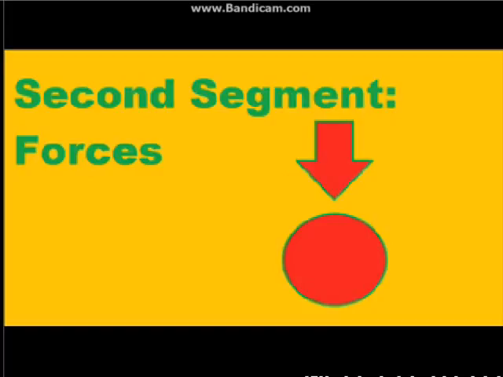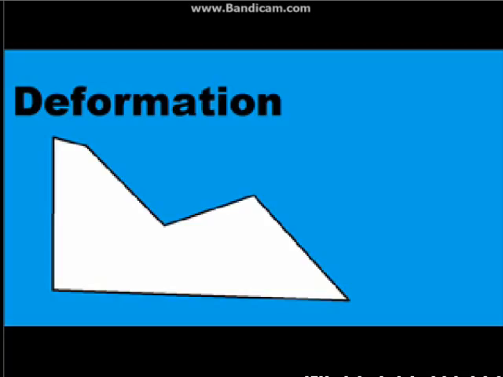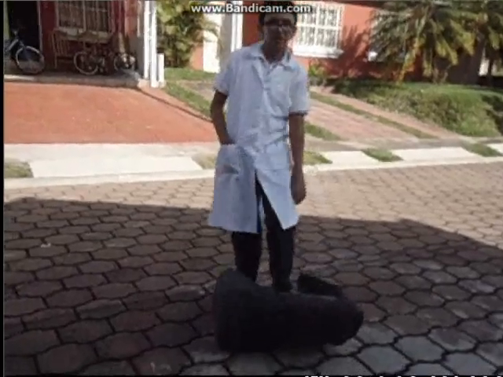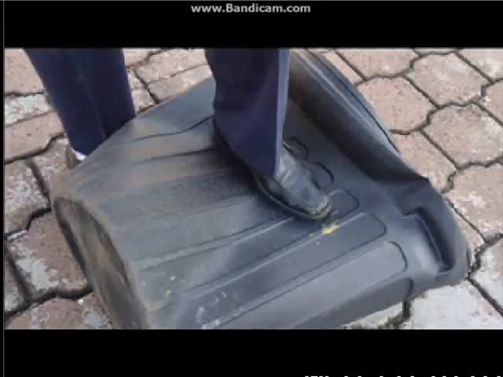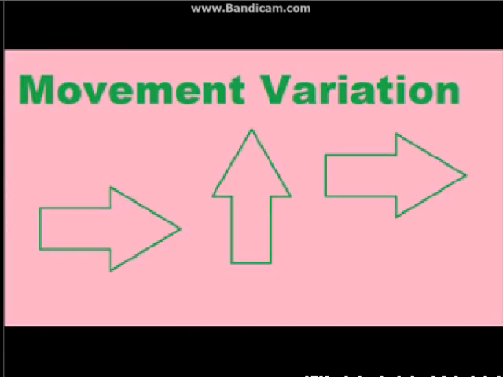Second segment, forces. Deformation. Deformation happens when a force is applied to something, so then the force affects the thing. In this example you can see that I apply a force with my feet, so the trash can is affected by my force.